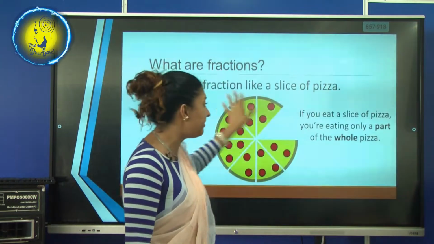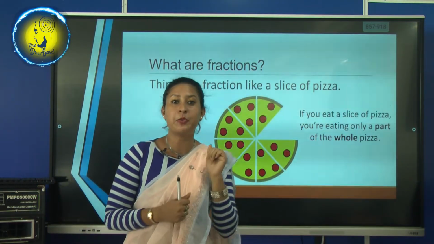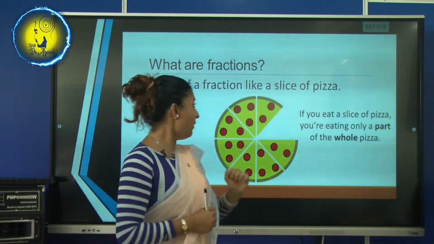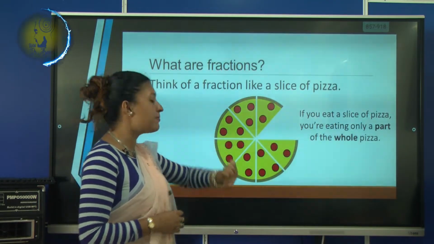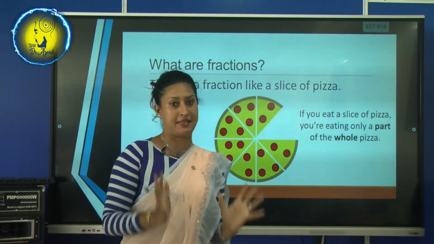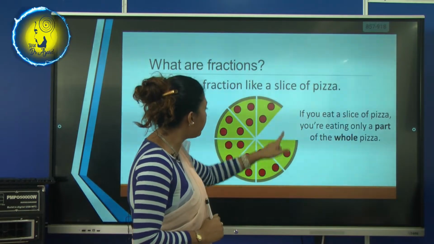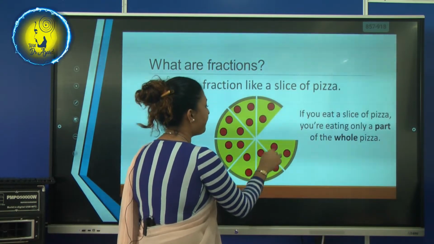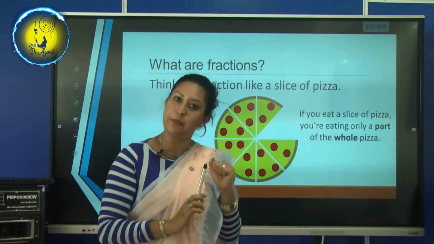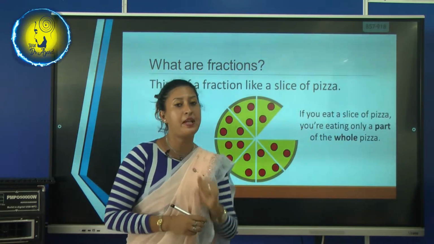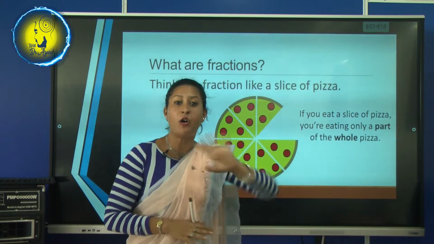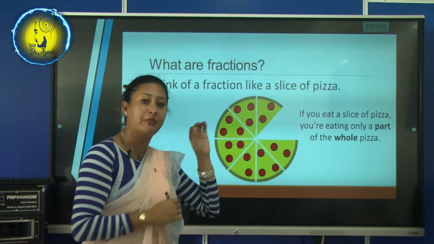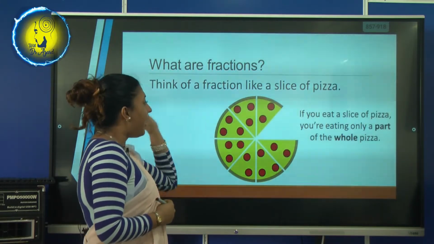Okay, now here comes the interesting part. You all love to eat pizza, isn't it? Teacher, of course, loves to eat pizza. So now see, your father is bringing you a pizza, a very big pizza. Suppose, see how many pieces you can see in your pizza. 1, 2, 3, 4, 5, 6, 7, 8. Basically, there are 8 pieces in a pizza. So, tell me how many pieces you are going to eat from that. I will of course eat all. Some will say they are going to eat 2 pieces. Some will say they are going to eat 1 piece. Isn't it? So, I will of course eat all.